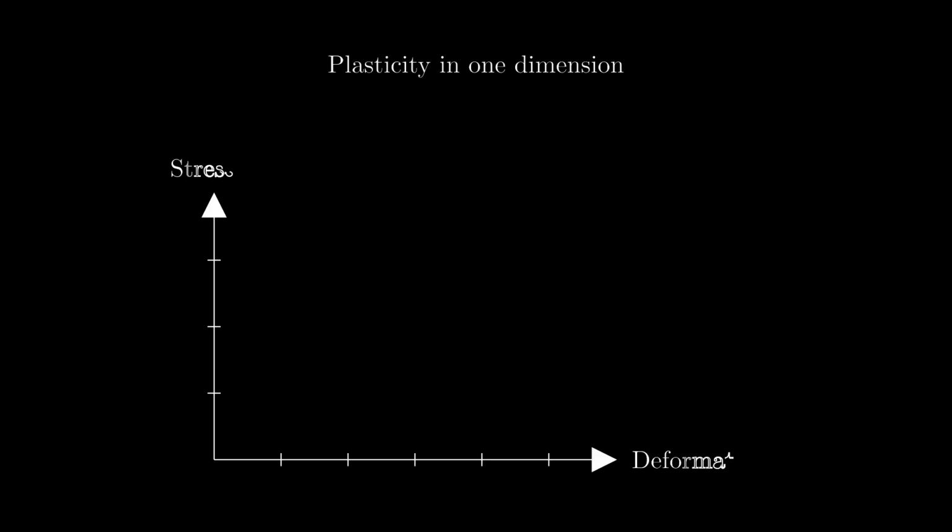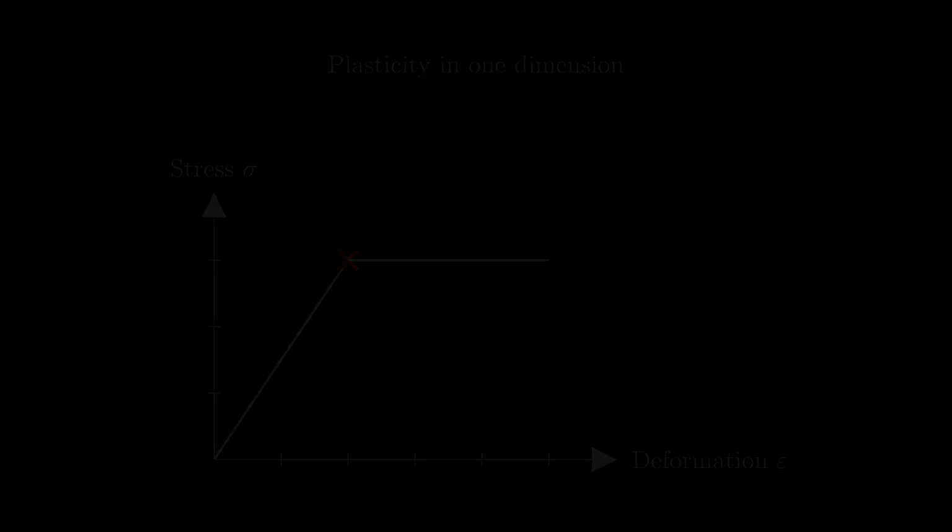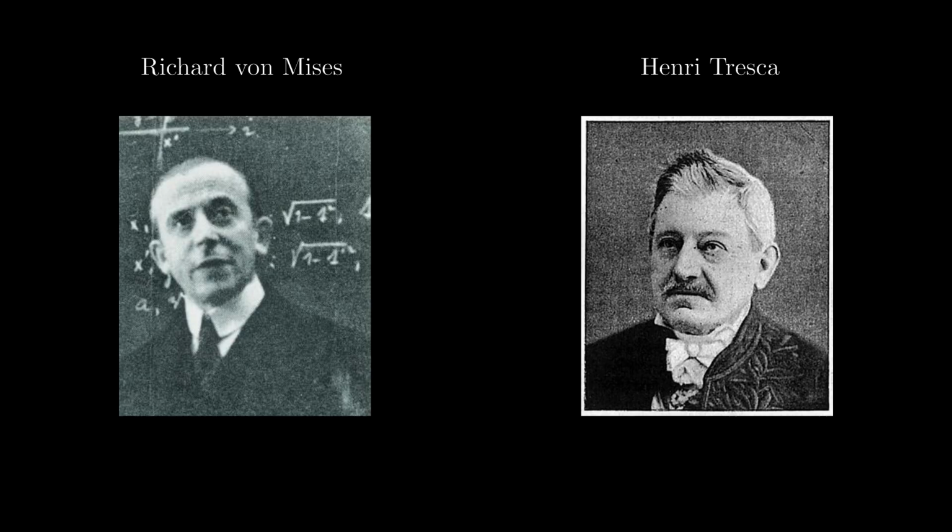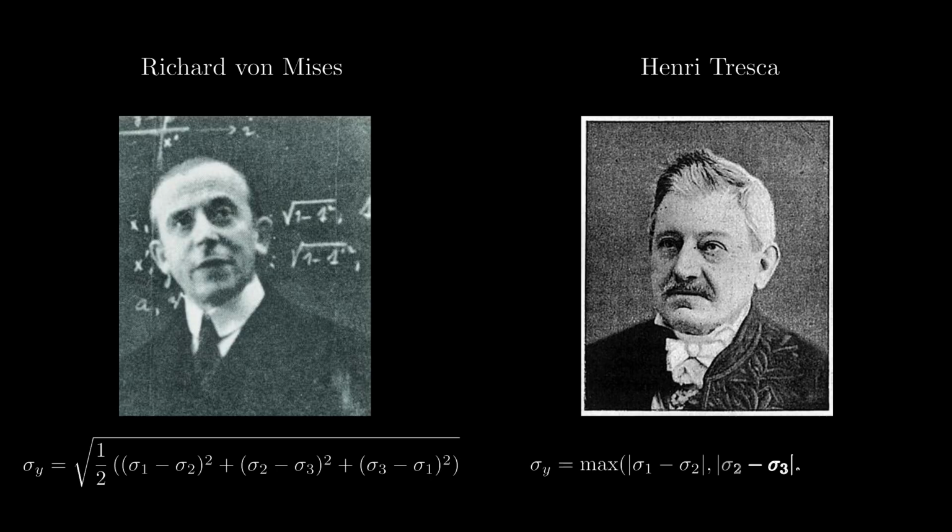For many solid materials, if the mechanical stress in the material reaches a certain state, the material exhibits a sudden change in resistance and it undergoes permanent, or so-called plastic, deformations. Von Mises and Tresca proposed different mathematical equations that describe exactly this phenomenon.